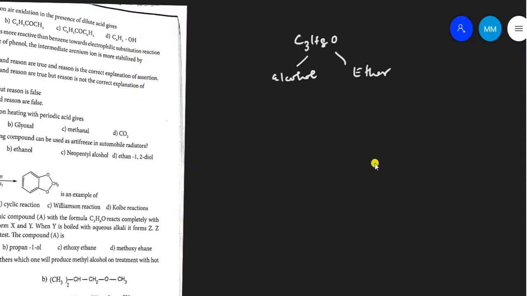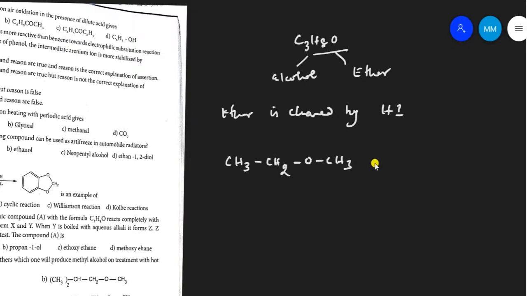In the hydrogen iodide reaction, the ether is cleaved by hydrogen iodide. So by writing the ether structure here, the ether compound having 3 carbon atoms is like this. When it is treated with 2 moles of hydrogen iodide, the ether bond is cleaved.